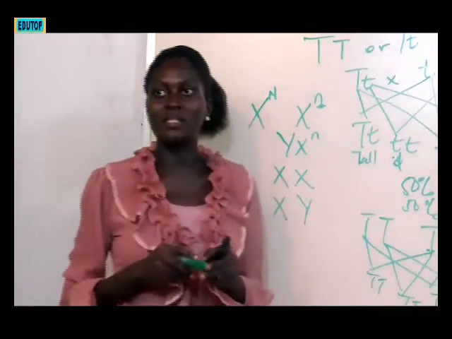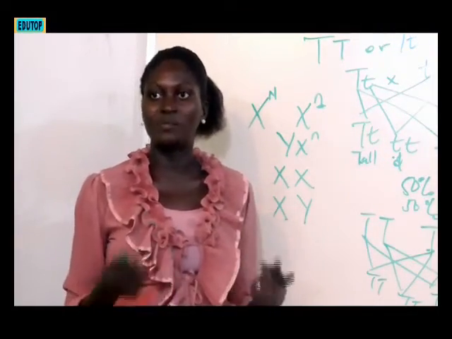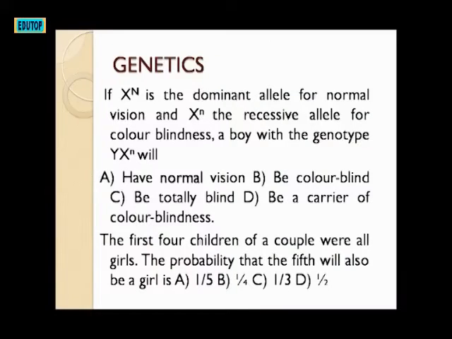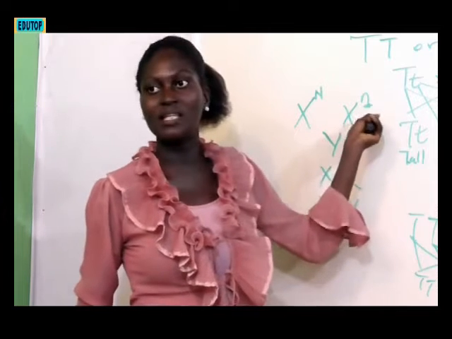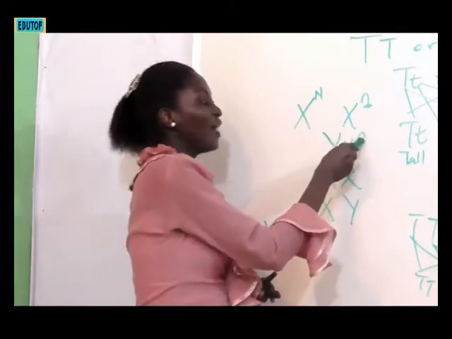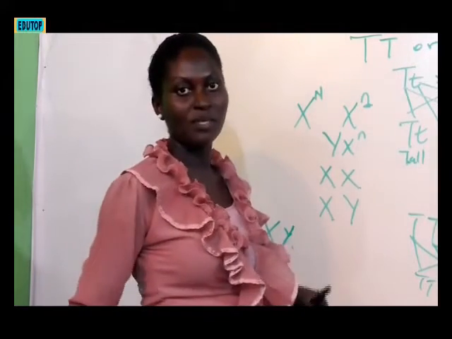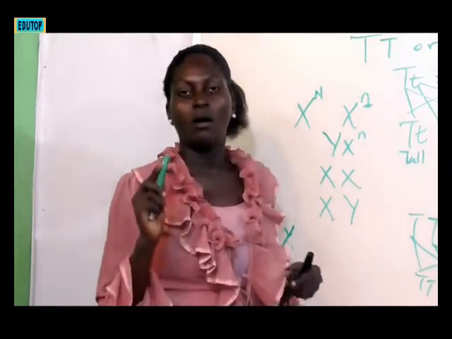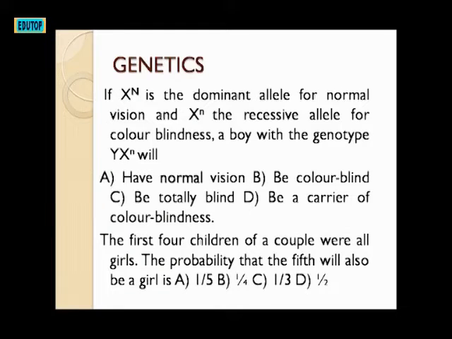what will be his phenotype? What will he express? Option A says normal vision. Option B says it will be color blind. Option C says it will be totally blind. Option D says it will be a carrier of color blindness. Of course, you have been told that this one is the recessive allele for color blindness, and since the boy is carrying it, he will definitely be a color blind boy. So option B is the answer. The boy will be color blind because this is for color blindness.